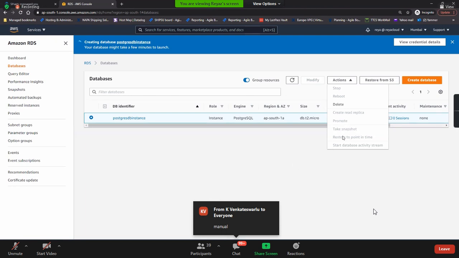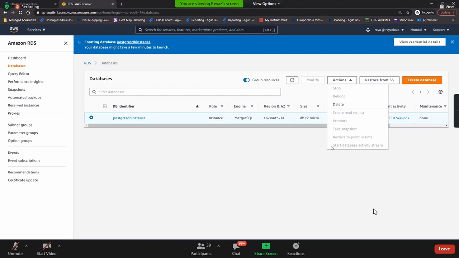And restore. How to restore a database? It's also the same thing. I'll show. We can restore it. Start database activity stream. So what are the activities going on there? We can check it there.